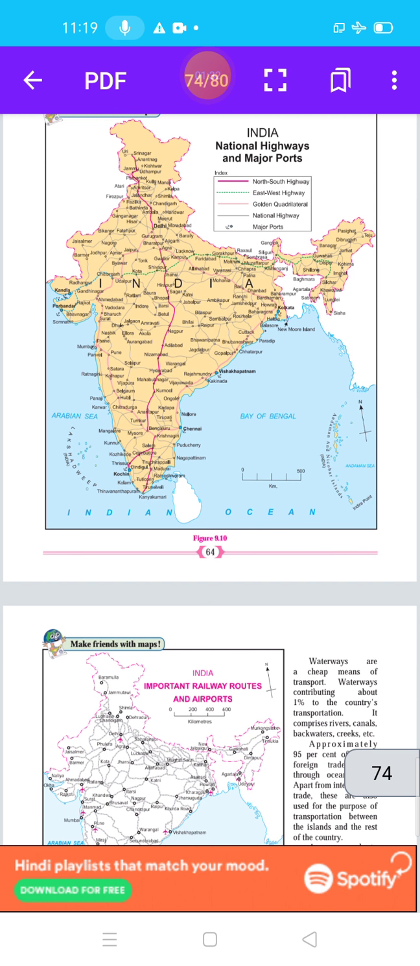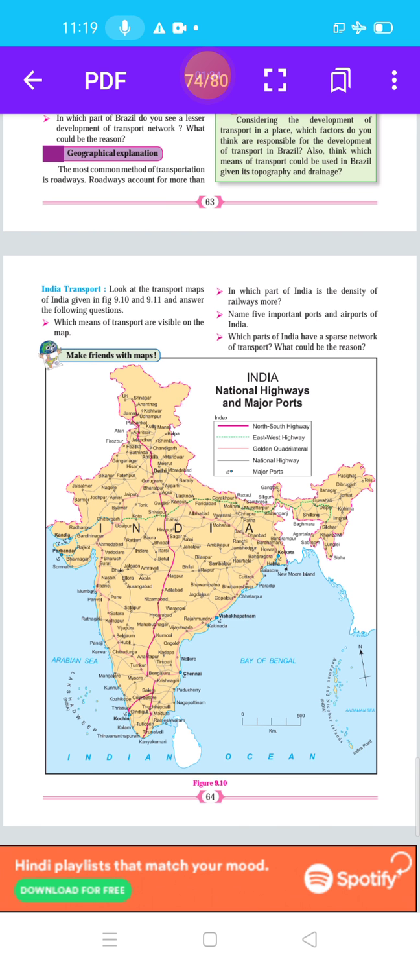Then our next question is, in which part of India is the density of railways more? The answer of this question is, the density of railways is more in the northern plains region.